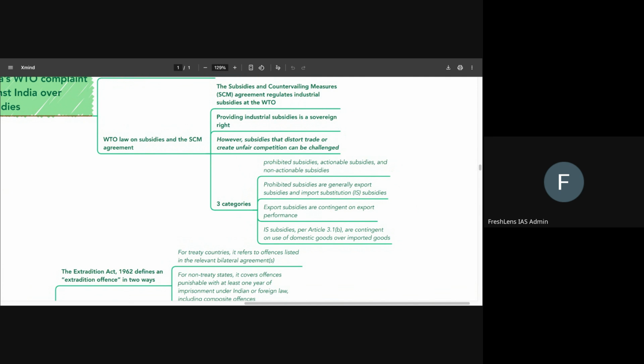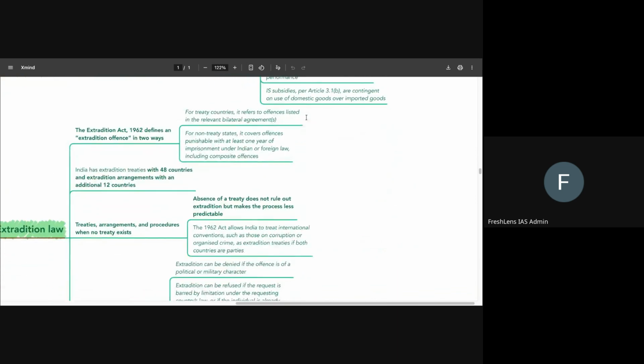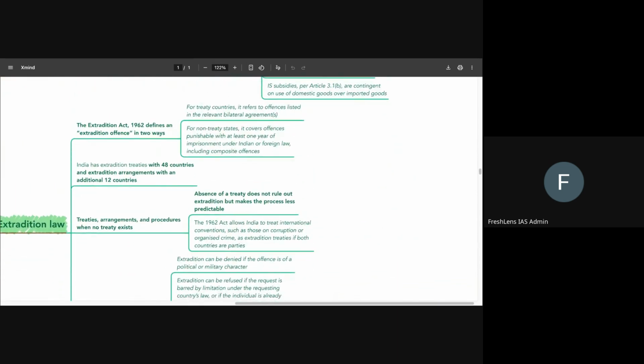Similarly, import substitution subsidies are contingent on use of domestic goods over imported goods, and that is also prohibited by the World Trade Organization. If the government is saying that you are supposed to use domestic goods and not the imported ones to produce anything, and to get subsidy support from us, then that is considered discriminatory and trade distorting, and that is why it is prohibited under the WTO law. So you have to have a rough idea about this.